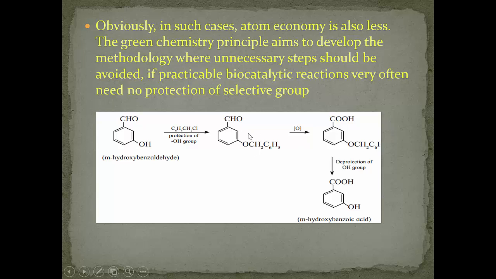and then oxidation of this CHO group is carried out, that is this aldehyde group is converted into carboxylic group, and then again deprotection of this OH group is carried out, that is this CH2C6H5 is removed and it is replaced by hydrogen atom to give metahydroxybenzoic acid. In this step, deprotection of OH group is carried out.